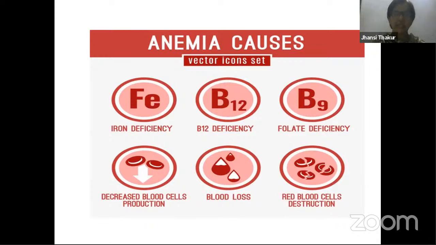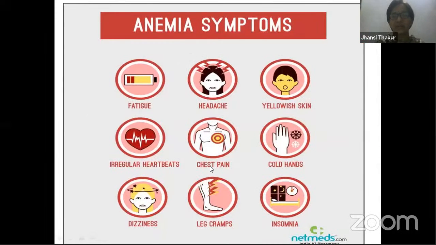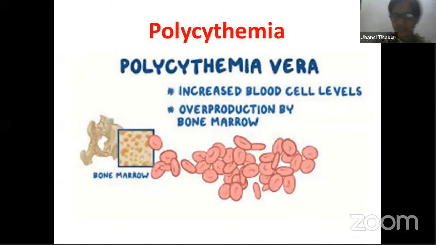But people also suffer from anemia if they don't have iron in their body, because then RBC is not produced. So these are all the deficiency causes for anemia. And the symptoms: they suffer from tiredness, headache, dizziness. They are not active. They suffer from all those things.